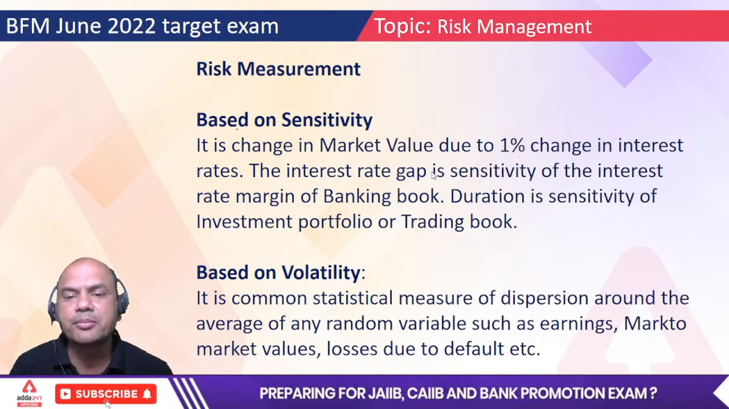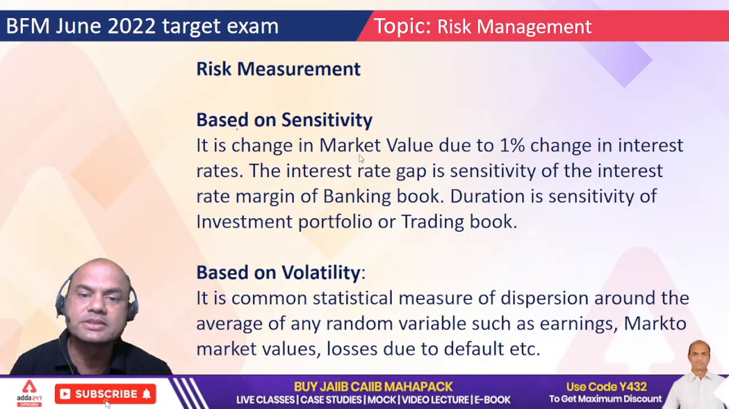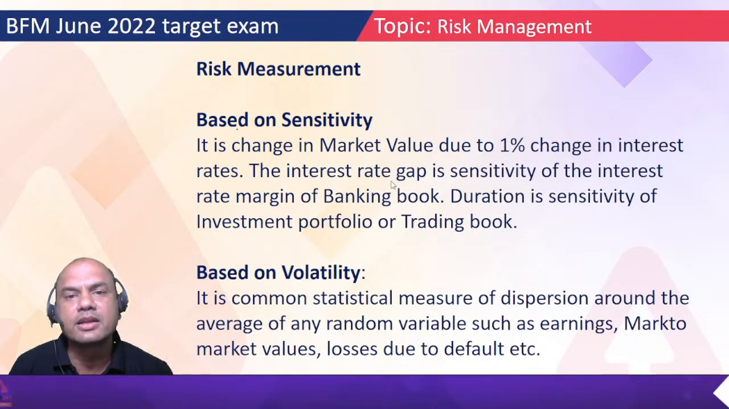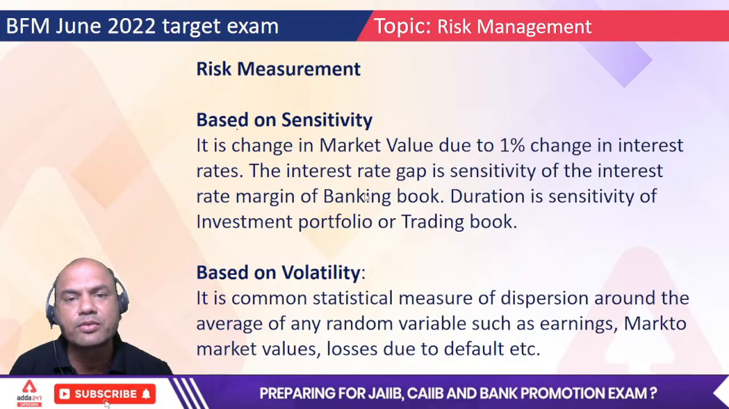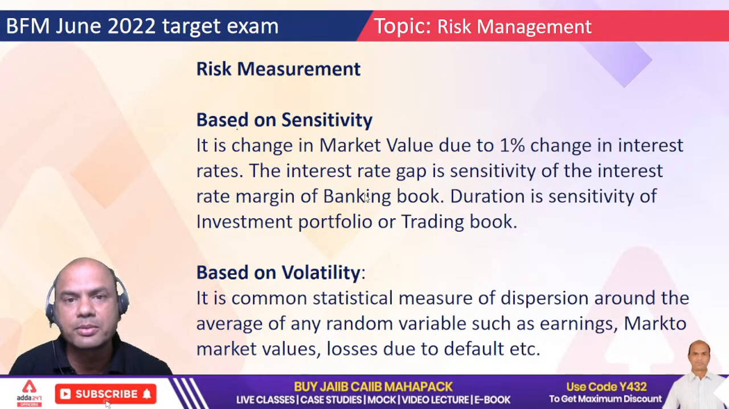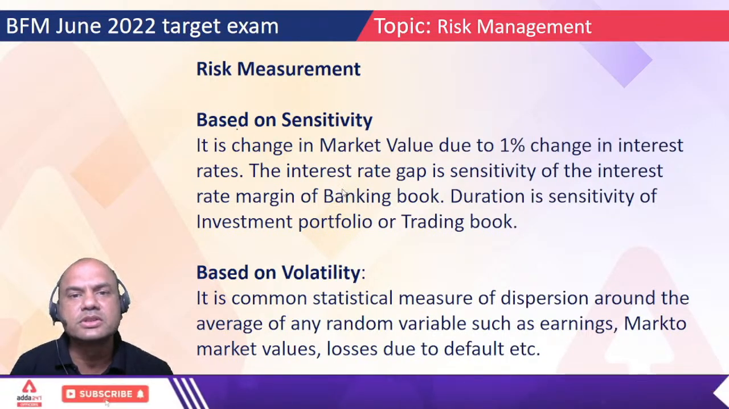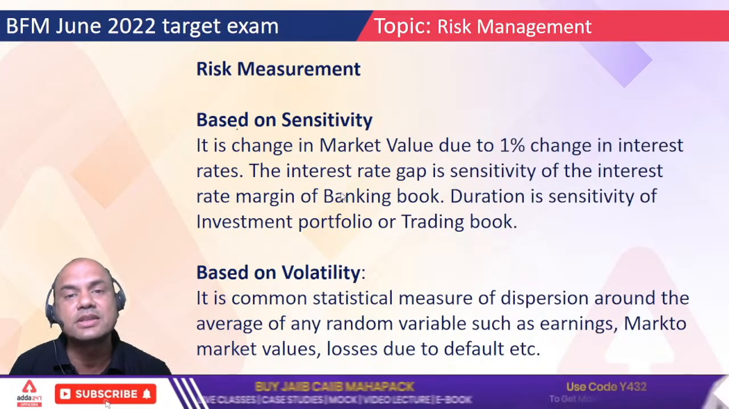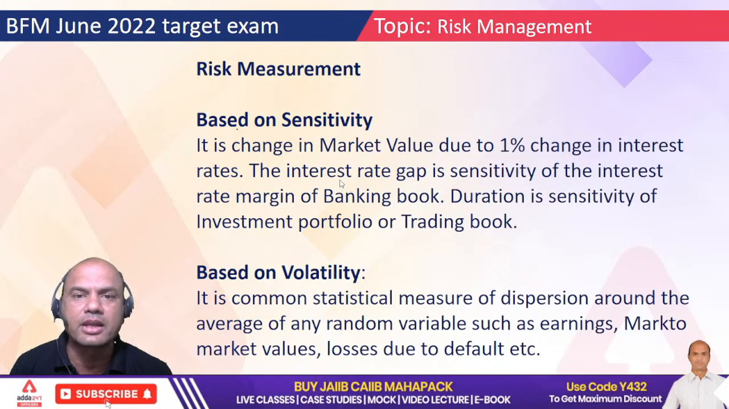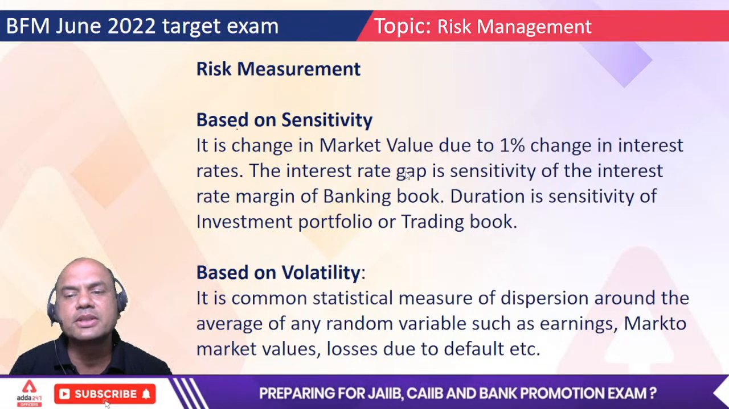The interest rate gap is the sensitivity of the interest rate margin of the banking book. So what does interest rate gap mean? The interest which I receive from the loans minus the interest which I give to the depositors. How does banking work basically? Interest on loans minus interest on deposits. That's our net interest income, isn't it? Minus all salaries and working capital expenses, right? So the interest rate gap is the sensitivity of the interest rate margin of the banking book.